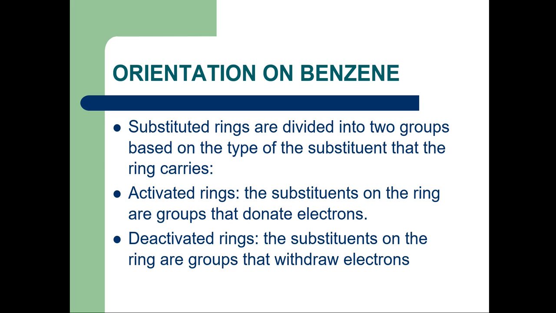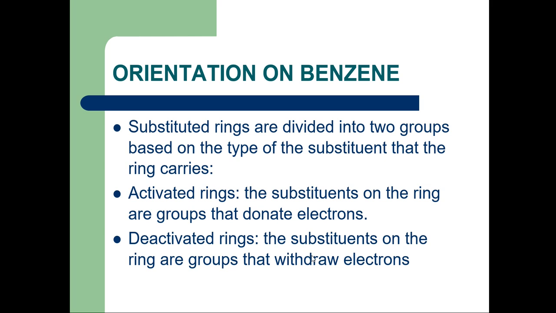Activated ring means the substituents on the ring are groups that donate electrons, and deactivated ring means the substituents on the ring are groups that withdraw electrons. When the substituent present on the ring donates the electrons towards the ring, that group activates the ring for further electrophilic substitution reaction. Examples are OH, OCH3, then halogens. These are the activating groups.